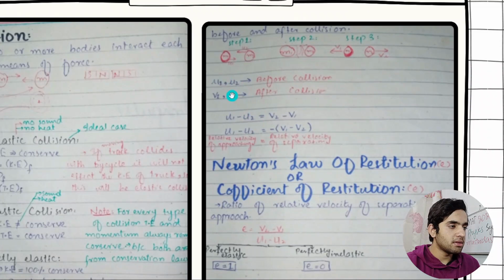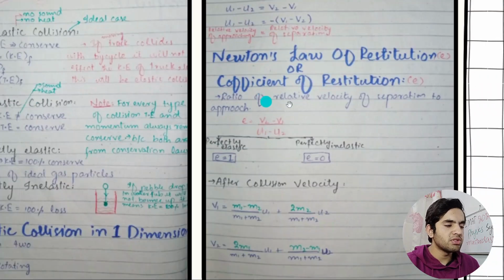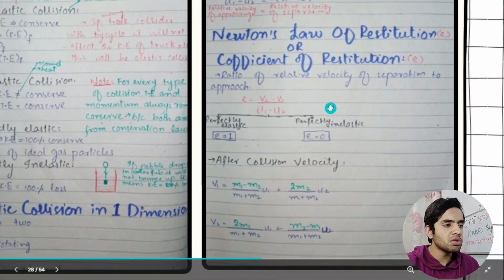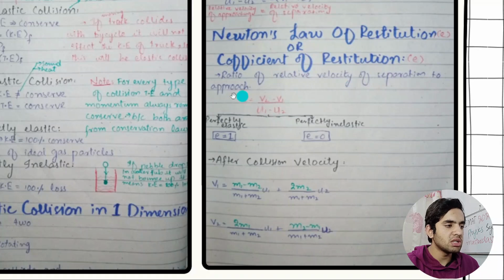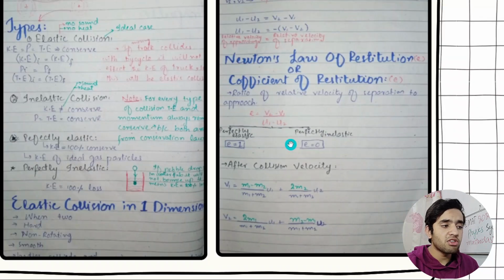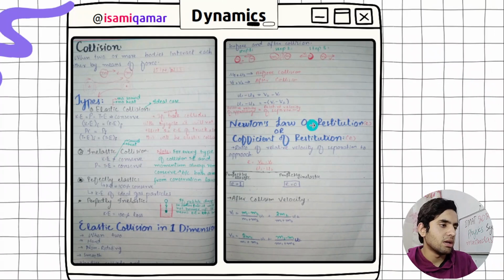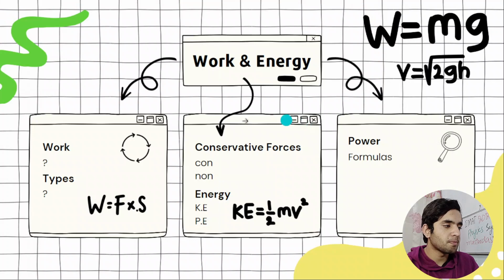And this is just Newton's law of restitution, or the coefficient of restitution. So e is equal to v2 minus v1 divided by u1 minus u2. That's the final, and this one is the initial one. So just study from the Pearson book. You will understand how to apply these, or from your national book, from your high school book, wherever country you belong. Do not look for other books. Just study from your high school books.